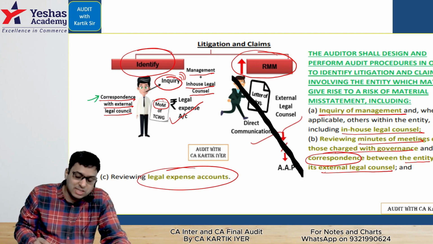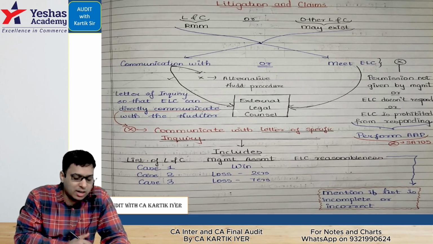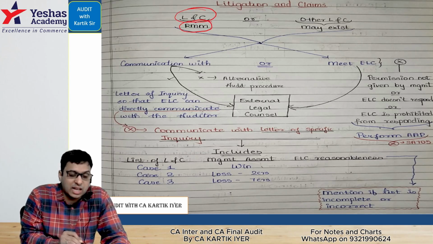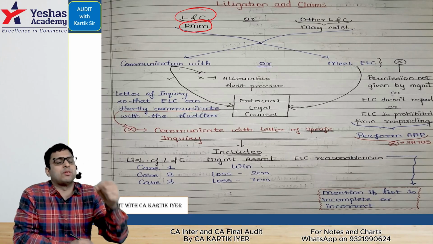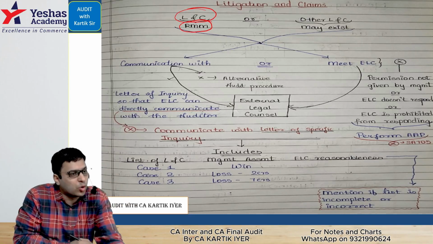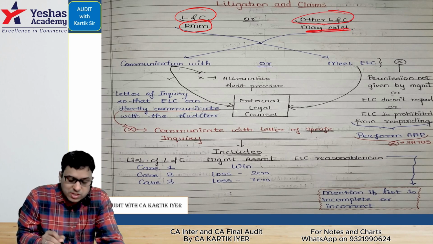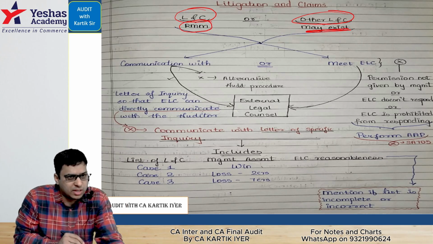Sir, if risk of material misstatement is there regarding litigation and claims, what all will we check? We did this chart, if you remember. Very simple. Litigation and claims are there. If they have lied about the court cases, then in that case RMM is high because they have lied about the court cases. But sir, if other litigation claims are there which may exist, which they are keeping hidden, they are not revealing it, then again RMM can be there.